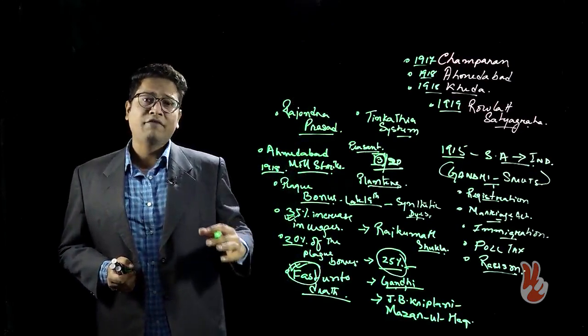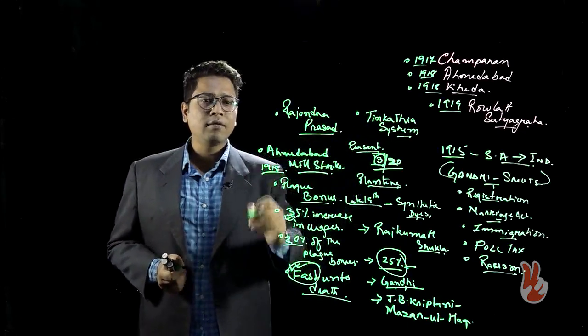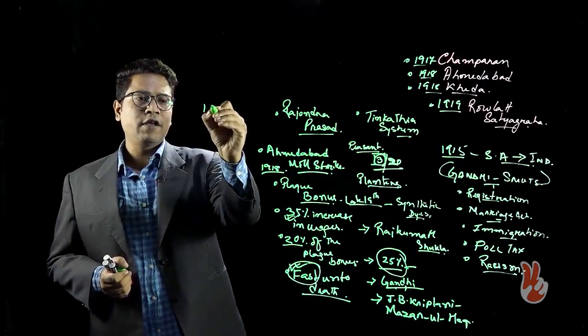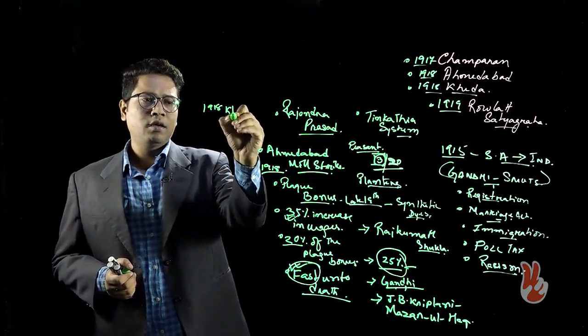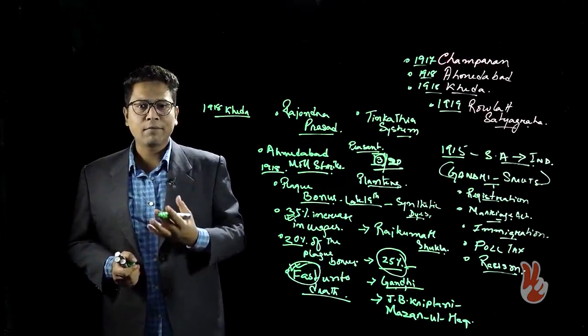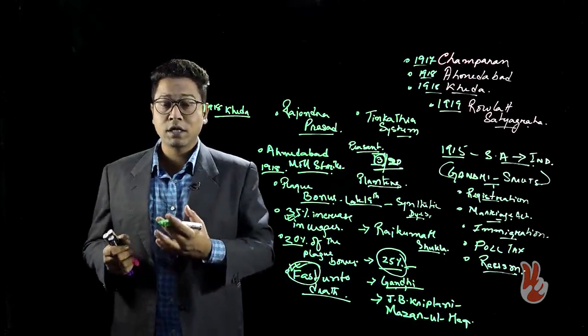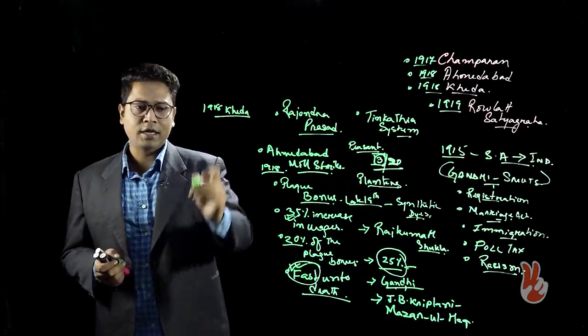After this victory at Ahmedabad, Gandhi moved on to Khera, and this event also comes in 1918. Out here, the discontentment among the peasants was brought up because the rains had failed, and a situation of famine had been created in the Khera district of Gujarat.